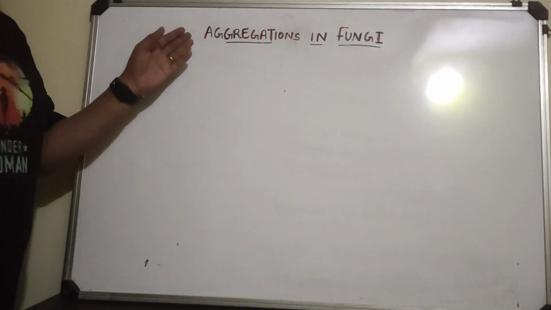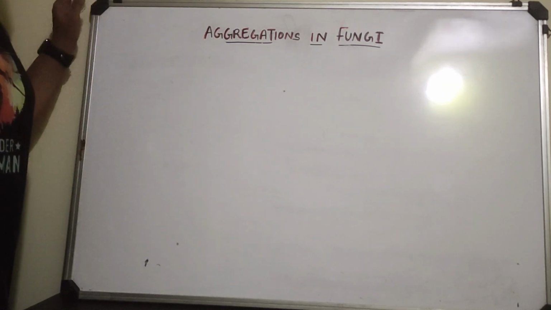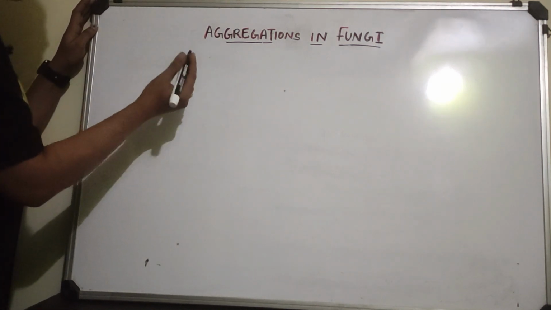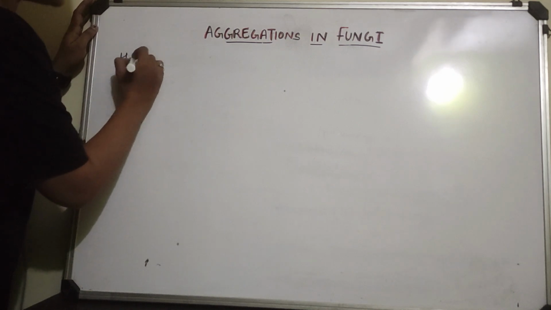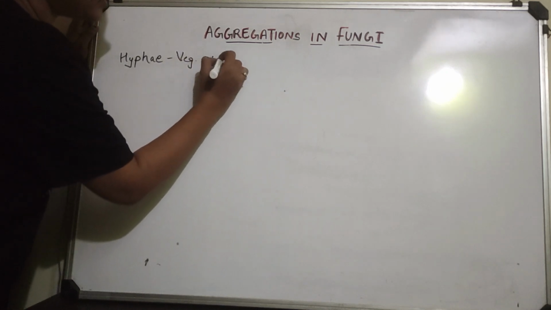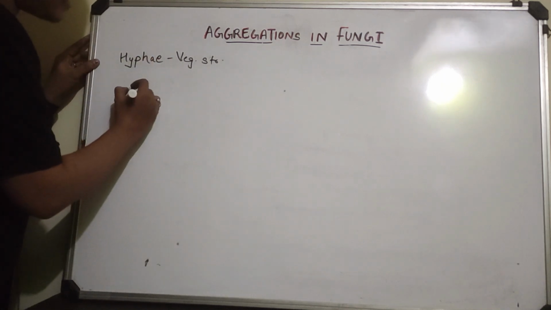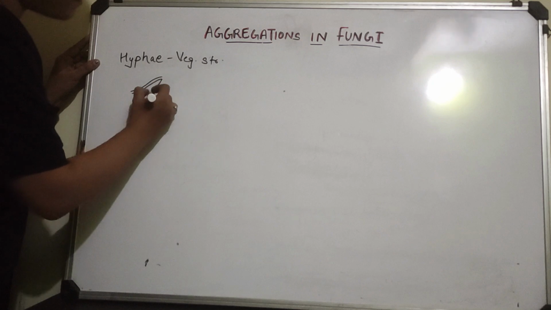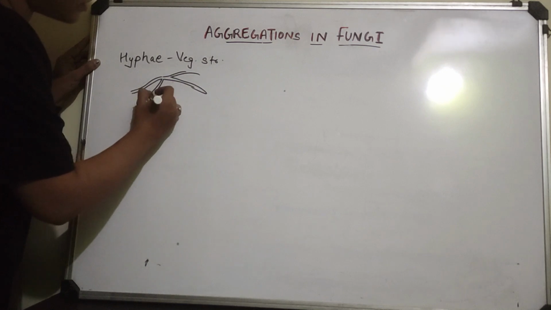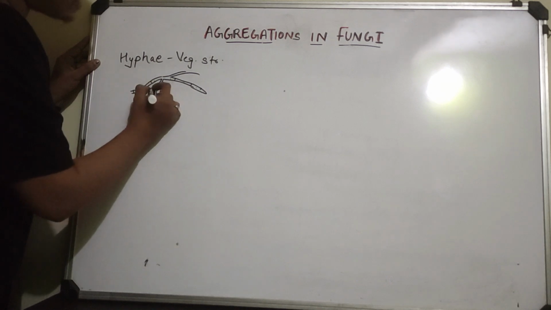Okay, so dear students, today we are going to understand the topic of aggregations in fungi, right? By now you already know that fungi have a vegetative structure called hyphae. When it is a single strand, there is a network of simple threads, with compartmentalization where every compartment has its own nucleus.